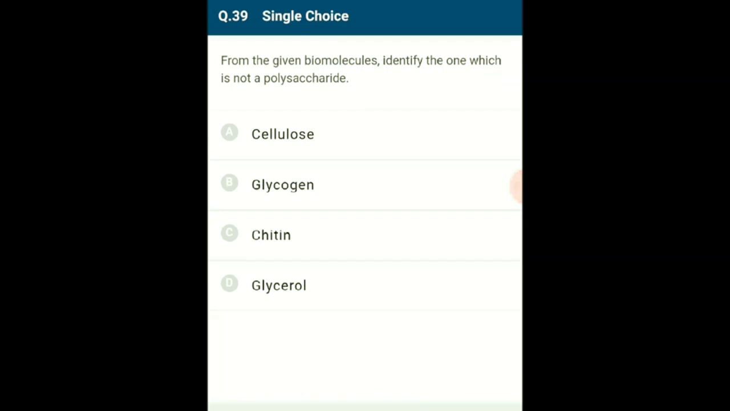From the given biomolecules, identify the one which is not a polysaccharide. Polysaccharides are long chains of sugars which are joined to each other by glycosidic bonds. These chains generally have monosaccharides linked together. Cellulose, chitin, and glycogen are examples of polysaccharides, that is generally called carbohydrates. Glycerol is a compound having three hydroxyl groups, forming a constituent of lipids involved in the formation of triglycerides. So the answer for this question is option D, glycerol.